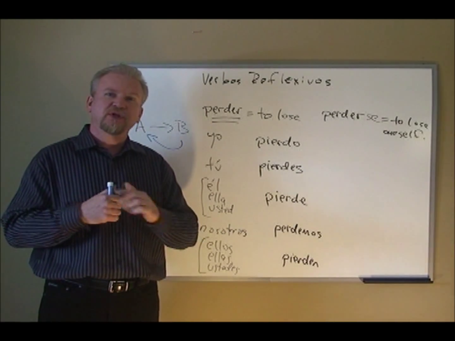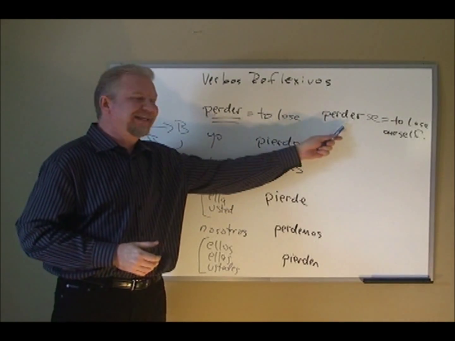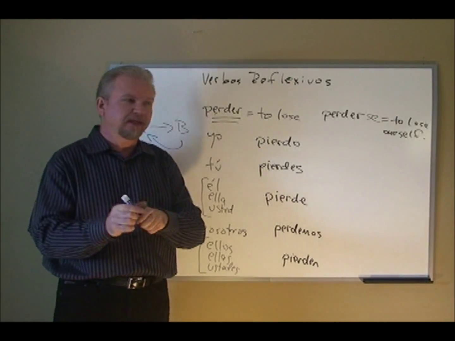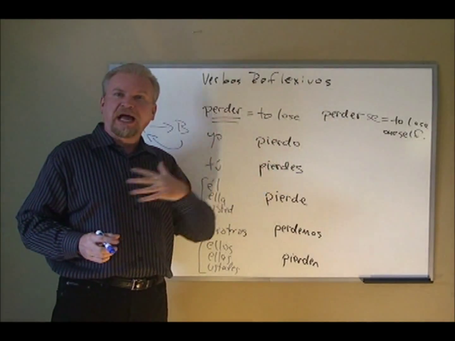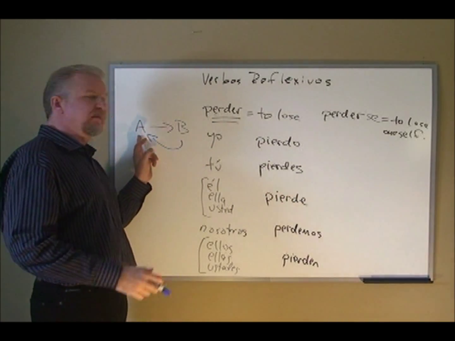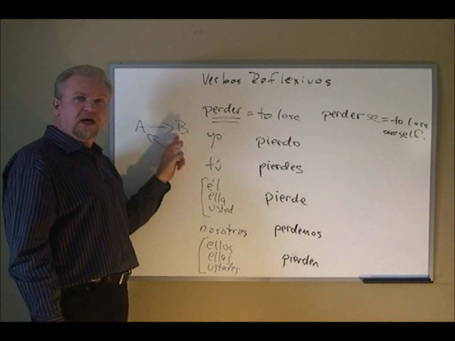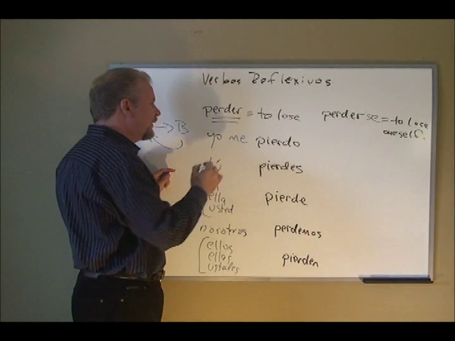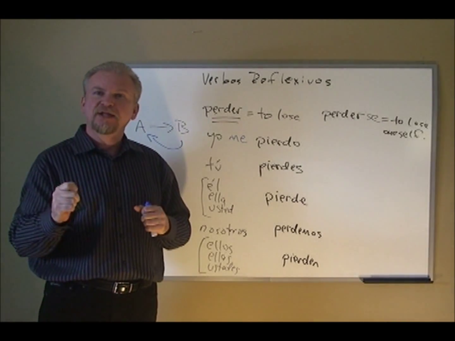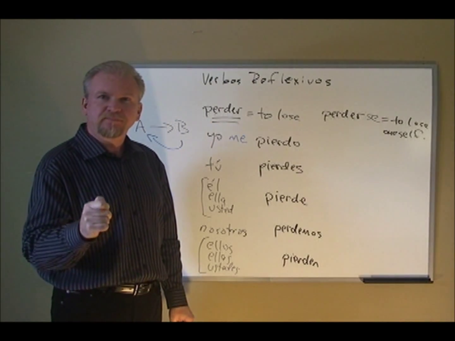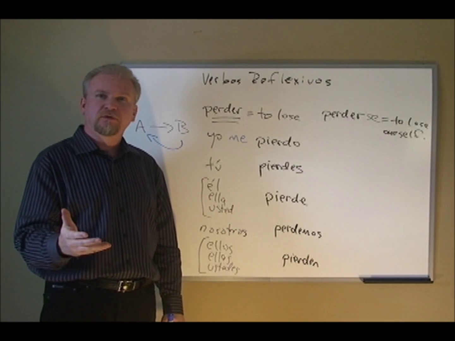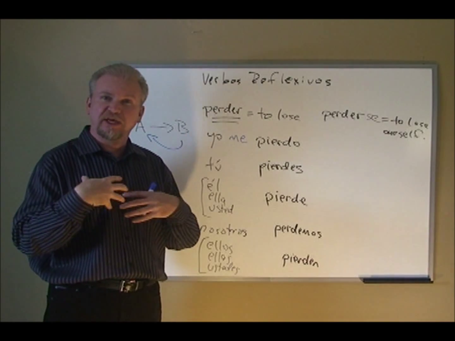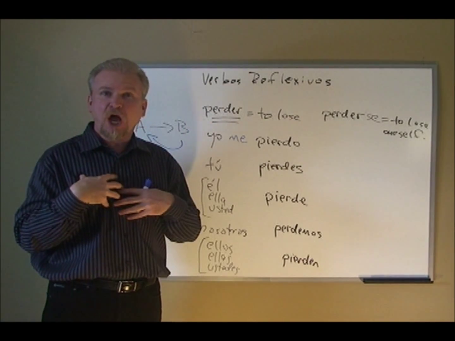But when we switch it over to reflexive, perderse, to lose oneself, things change now in the meaning. Yo pierdo el libro, I lose the book. The losing is coming from person A, that's me. I'm doing the losing to the book. Now when we make this reflexive, we add the reflexive pronoun me. Yo me pierdo. Now I'm not doing the losing here. Who's lost here? Yo me pierdo means I lose myself. In other words, I'm lost.